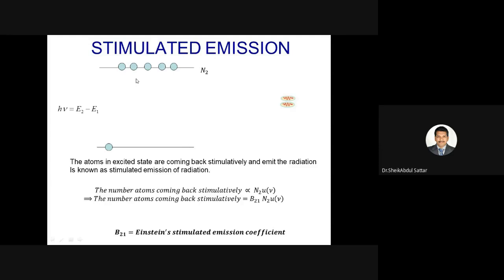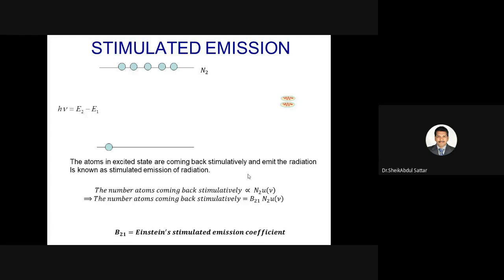So the number of atoms which are coming back stimulatively is directly proportional to the number of atoms available in the excited state, N2, and the energy density of the incident radiation U of nu. So the proportionality is replaced by constant B21, that is called Einstein stimulated emission coefficient. So the number of atoms coming back stimulatively is equal to B21 into N2 into U of nu.